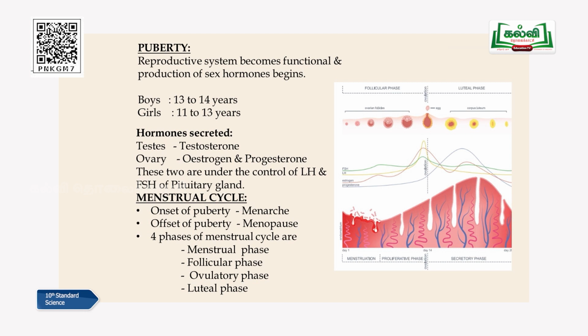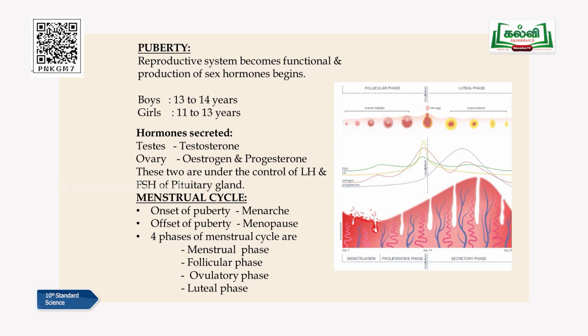Particularly testosterone, estrogen and progesterone, all these hormones are completely controlled by luteinizing hormone and follicle stimulating hormone, which are present in the pituitary gland. At the time of puberty, when a boy or girl is going to attain puberty, the pituitary gland will secrete these two hormones, LH and FSH, which come through the blood. They go to the reproductive organs and allow those organs to undergo maturation. Is that clear? So testosterone, estrogen and progesterone are completely controlled by LH and FSH from the pituitary gland. I hope it is clear, children.